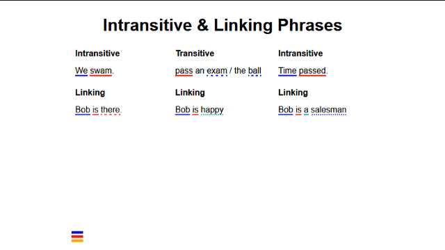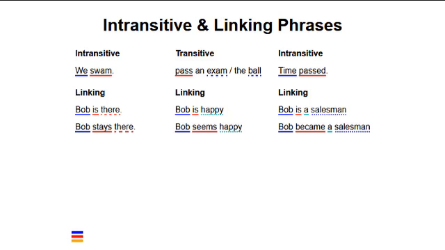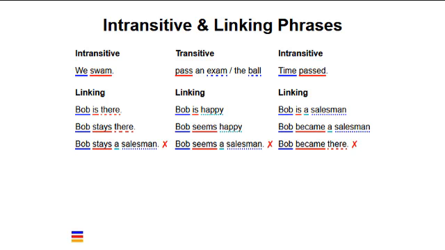However, a syntax tree would indicate that a salesman combines with is before the predicate combines with the subject Bob. Yet, you might ask, has a salesman actually complemented the verb is? Is the meaning of is any different from the is in the other 3 sentences? Let's consider some different linking verbs. For example, Bob stays there. Bob seems happy. Bob became a salesman. We cannot use these verbs in Bob stays a salesman, or Bob seems a salesman, or Bob became there.